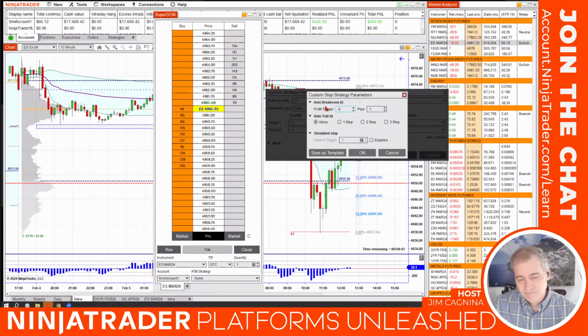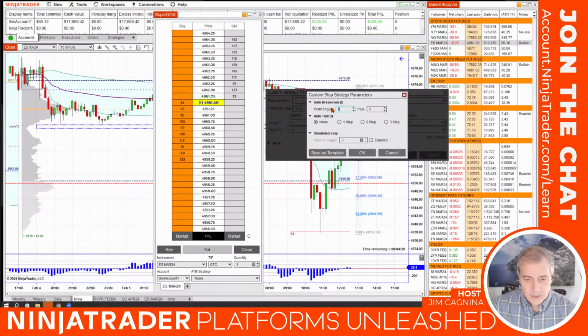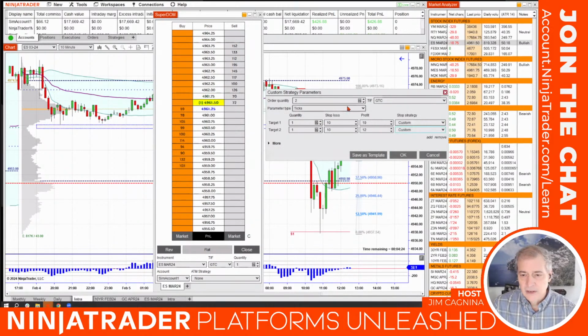Again, this is just kind of showing some general parameters. This isn't a trade strategy per se. This is how you set up trade strategies once you develop your own parameters. So 4 and 1, I'll hit OK. We have to do the same thing here on the other unit. Custom. Again, 4 and 1. Hit OK. And now we're good to go. Remember, we're looking for something to move our way 4 ticks, right? And then it will jump. But ultimately, our objective is 10 ticks and 12 ticks. I'll hit OK.